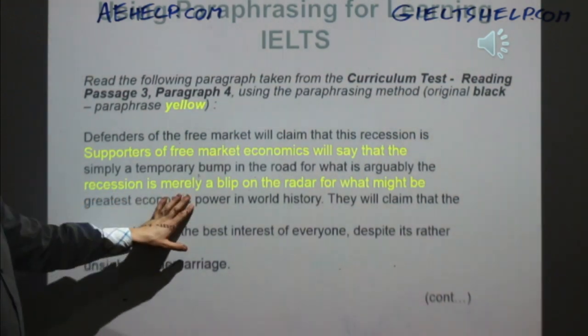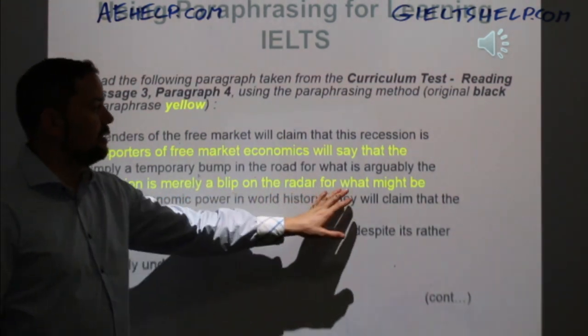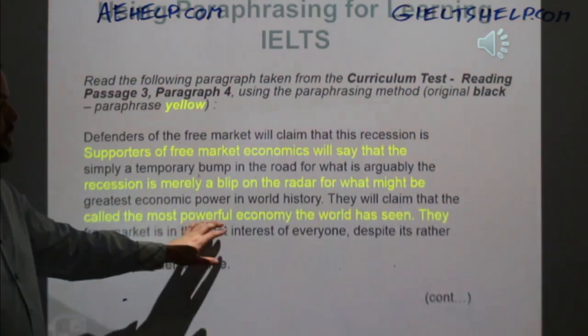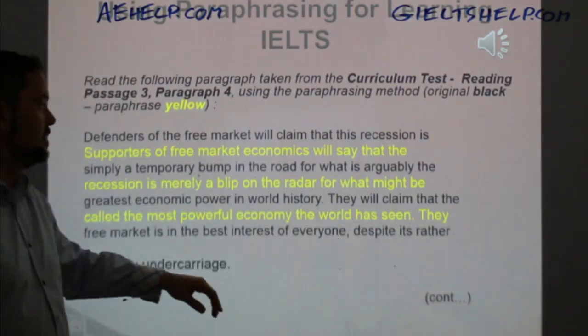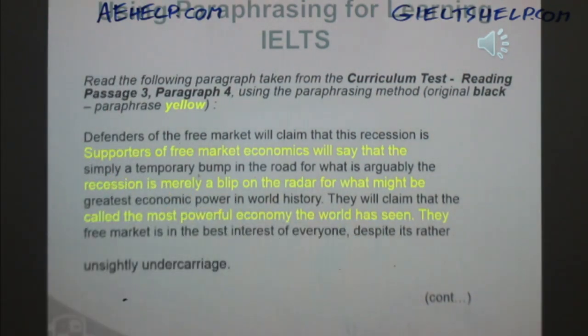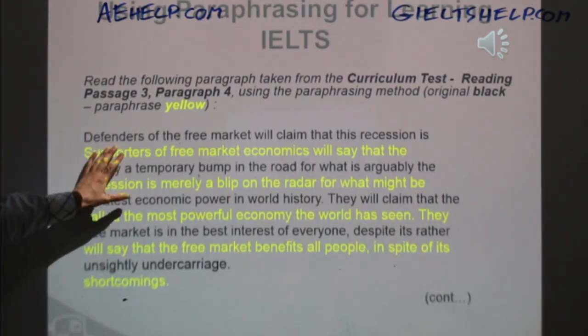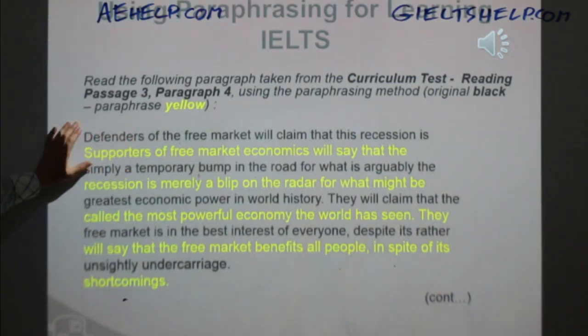Recession is merely a blip on the radar for what might be called the most powerful economy the world has seen. Okay, and then we're continuing on here. They will say that the free market benefits all people in spite of its shortcomings. So lots of new vocabulary here. I'm sure this is a passage 3, so it's a higher level. Black is the original. The yellow is the paraphrase.